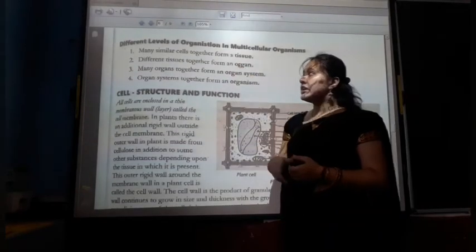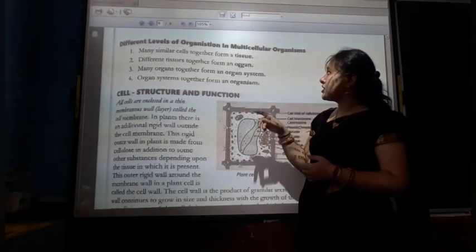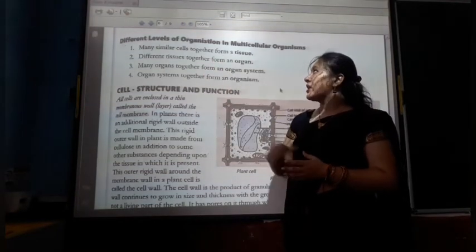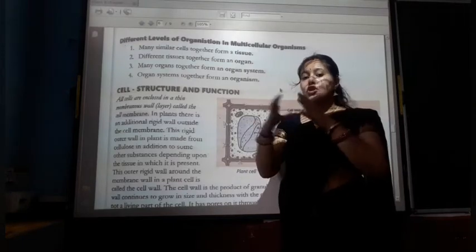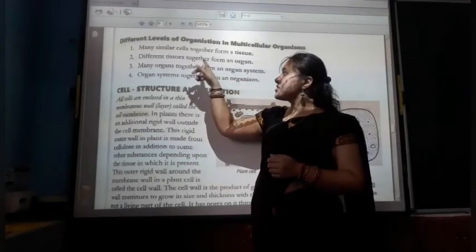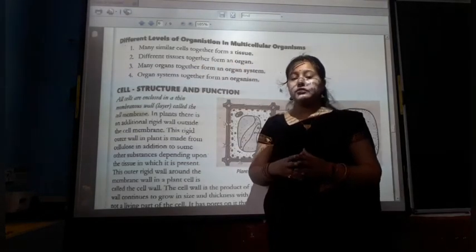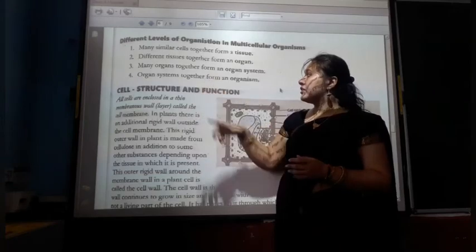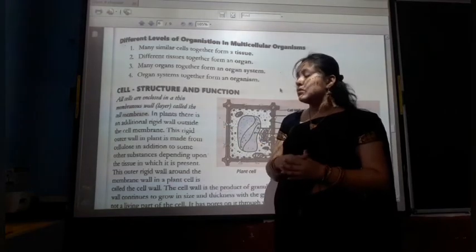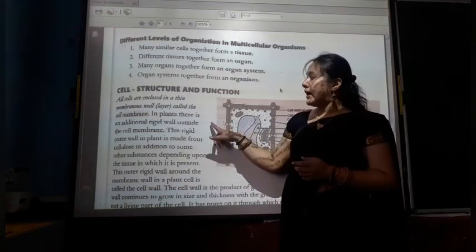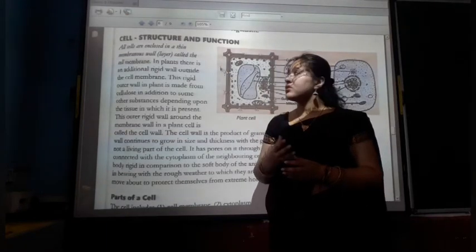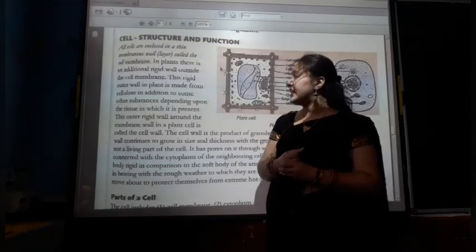Now the different levels of organization in a multicellular organism: many similar cells together form a tissue. So a group of cells is called a tissue. Different tissues together form an organ. Then many organs together form an organ system, and the organ systems together form an organism. Now the cell is the structural and functional unit of life.